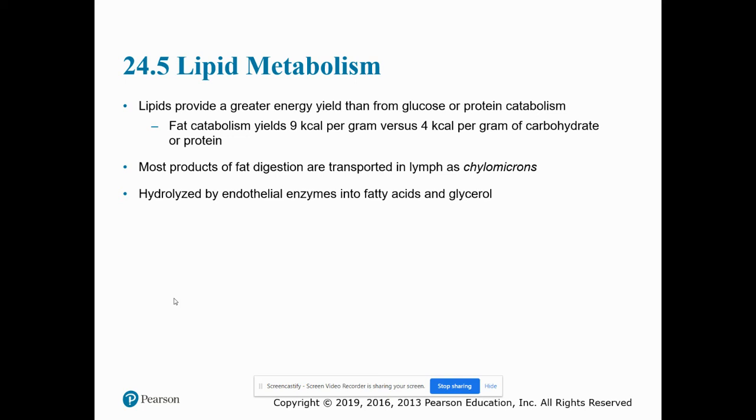Lipids provide a greater energy yield than glucose or protein catabolism. Fat catabolism yields 9 kilocalories per gram versus 4 kilocalories per gram of carbohydrate or protein. Most products of fat digestion are going to be transported in the lymph as chylomicrons, and they're hydrolyzed by endothelial enzymes into fatty acids and glycerol.